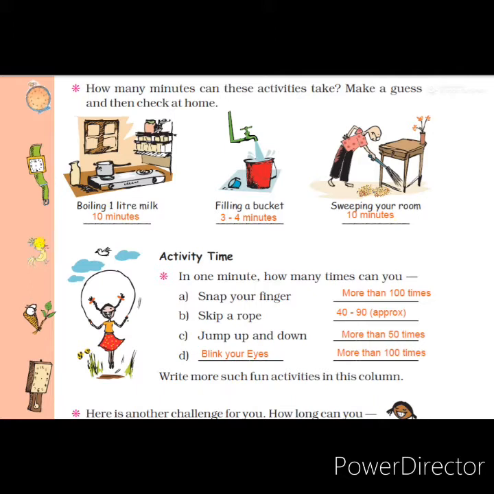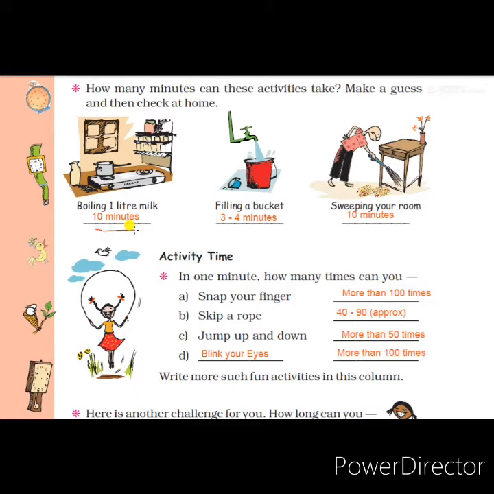See, the first one is asking about boiling 1 liter of milk. Students, if we keep the flame low, it will take more time. If you keep the flame on high, it will boil fast. But we have to take the average time. That means we are keeping the flame on medium. So to boil 1 liter of milk, I think it will take 10 minutes.